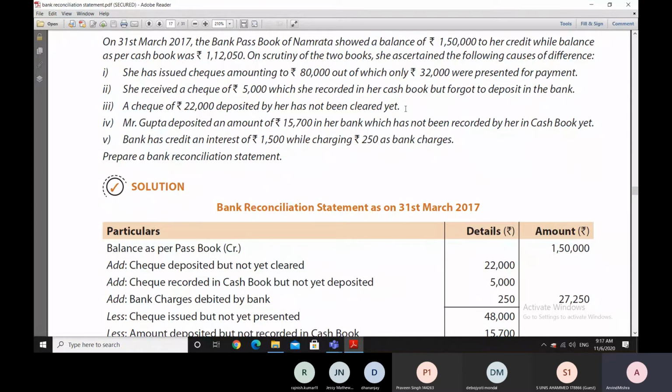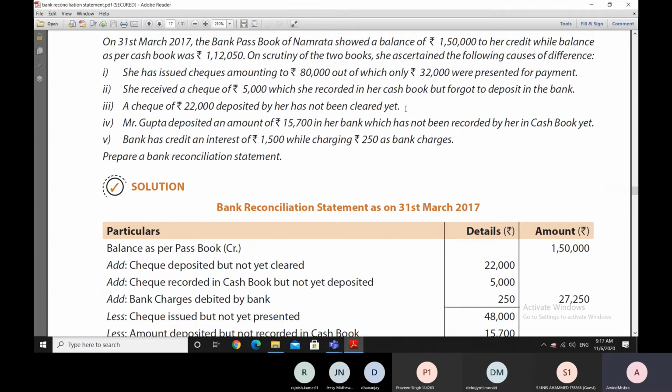See, we have to understand. Okay, I'll try to answer this. You know, she has received... She looks at both the books. She looks at her cash book, and she looks at the bank passbook.